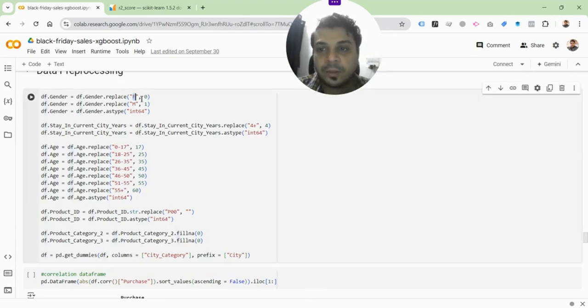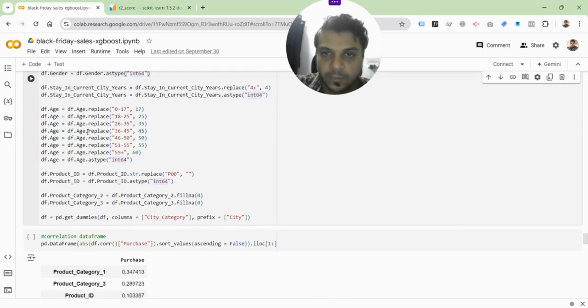And that's why we have replaced in the gender column anything that has a value of f with 0 and anything that has a value of m with 1. This is in a sense called one hot encoding, where it's a binary classification and it's only either 0 or 1 in the data set. Similarly, if it's 4 plus number of years staying in a current city, that's been replaced with 4, and the data type has been changed to int64. Similarly, you can see with gender and with the number of years staying in the current city, all of these are being converted into int64. They were all objects before, so the data type has to be changed into integers.